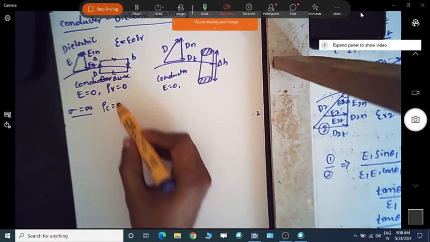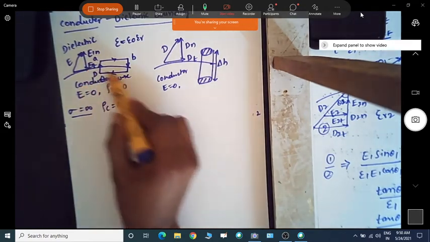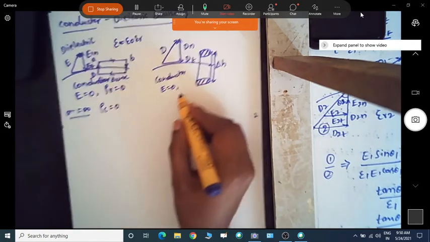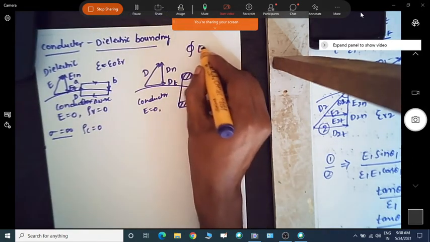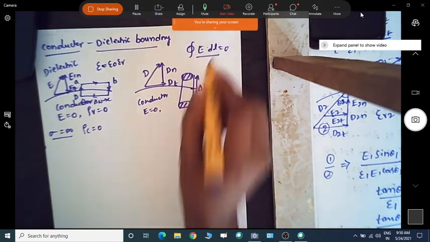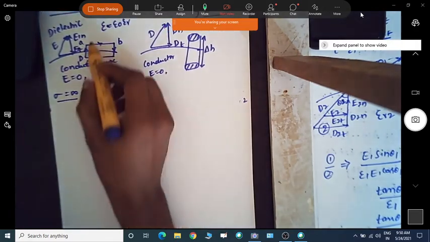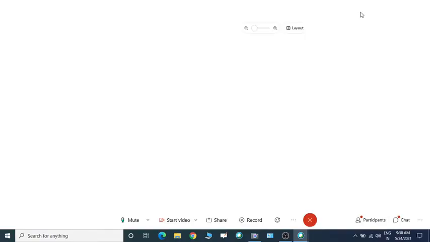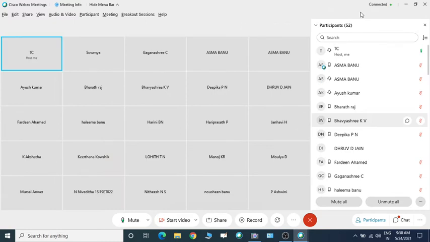Since E equal to 0 in this medium, let us use the same equation we had earlier, E dot dl equal to 0. Now if I apply that, E1t, or Et for this one,